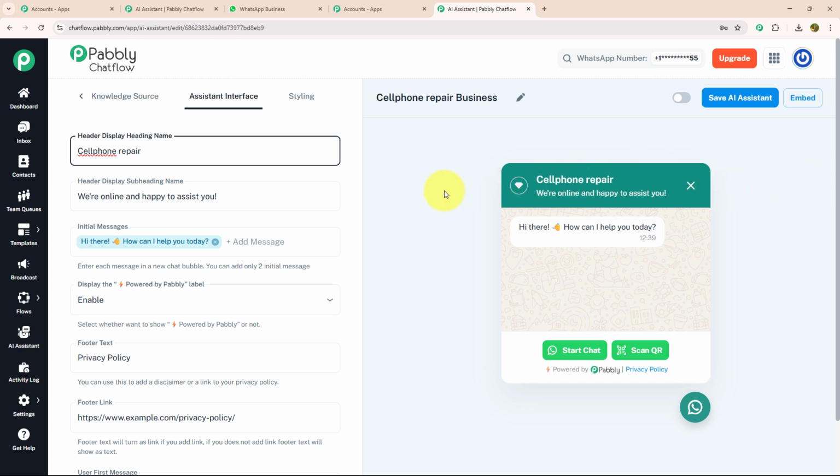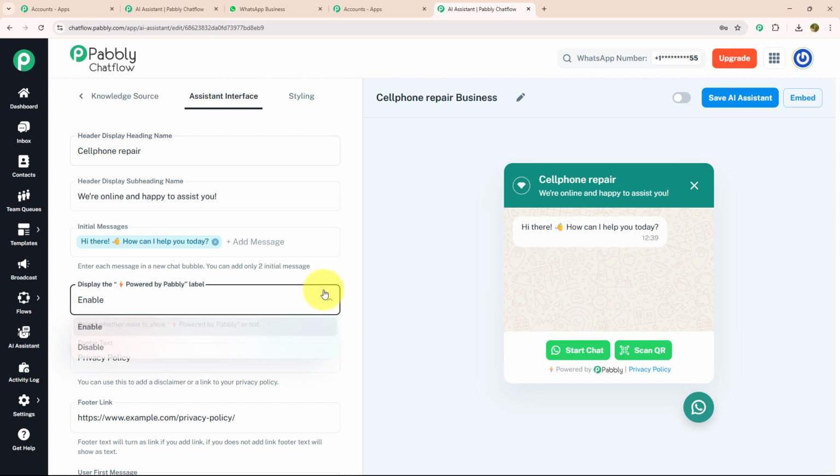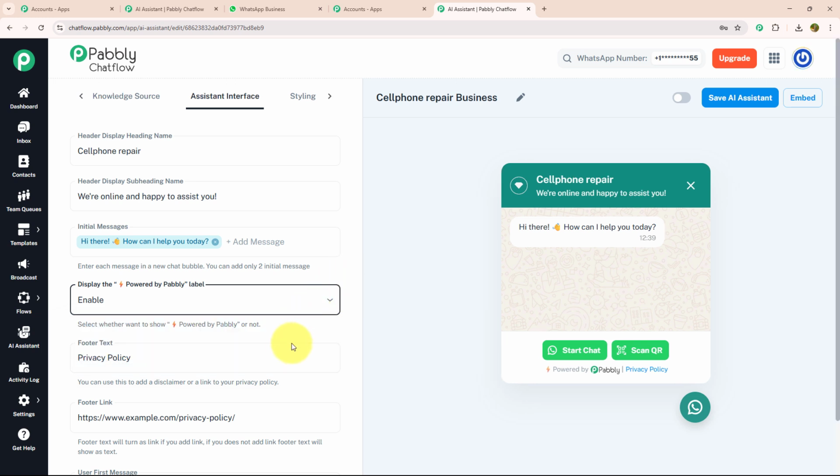Then we need to add subheading. For example, we are online and happy to assist you. Below that, enter the initial message which will be automatically sent when your customer triggers the chatbot. You also have the option to choose whether or not you want to display the label in the chatbot window. Next, you need to provide your company footer text and footer link.